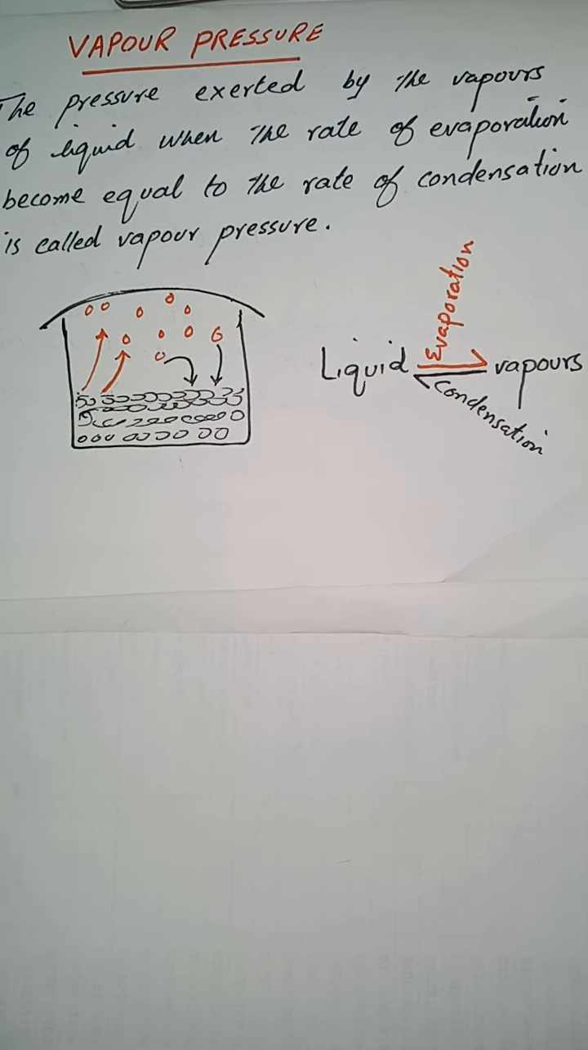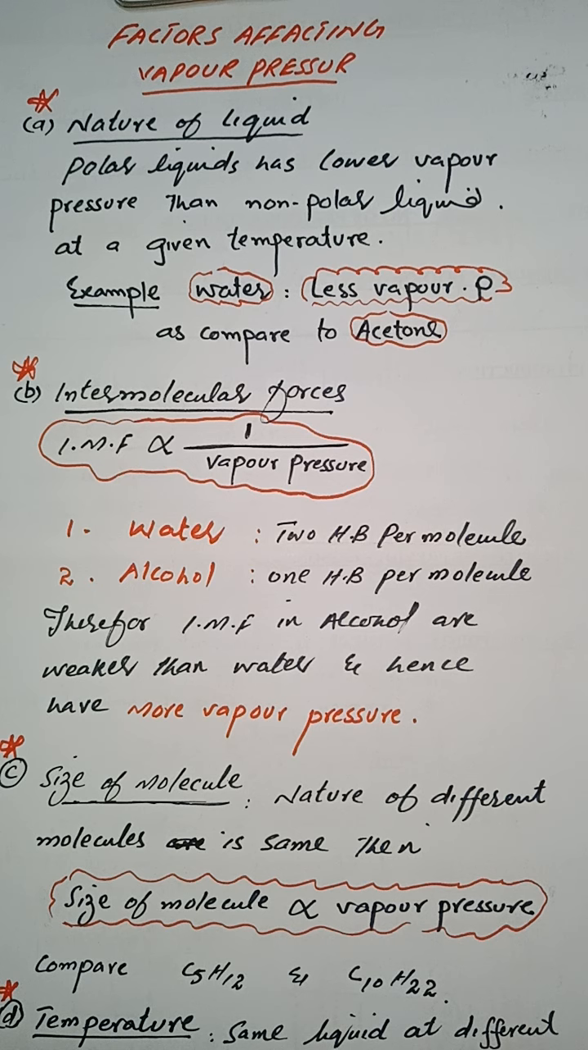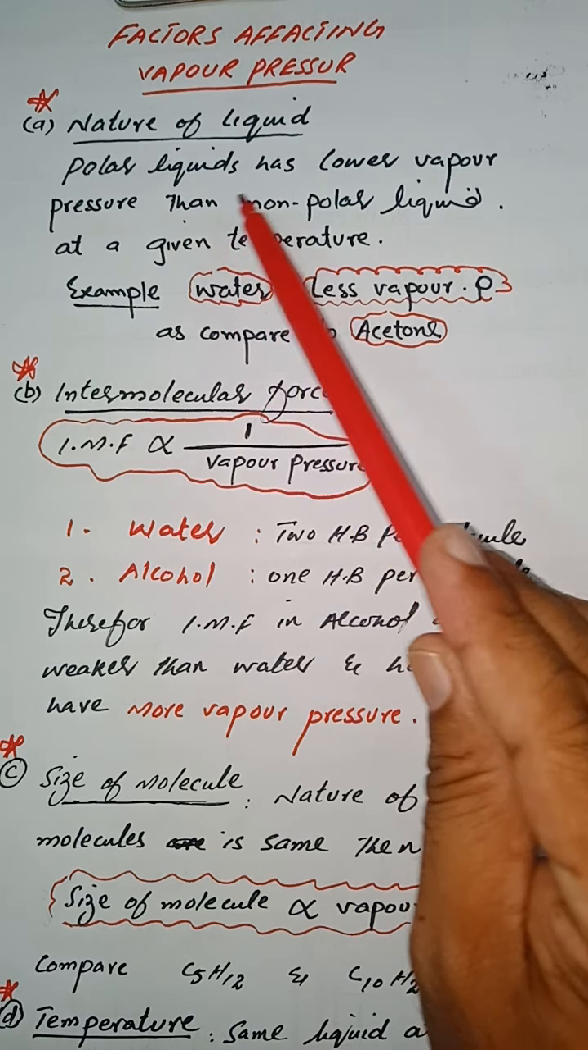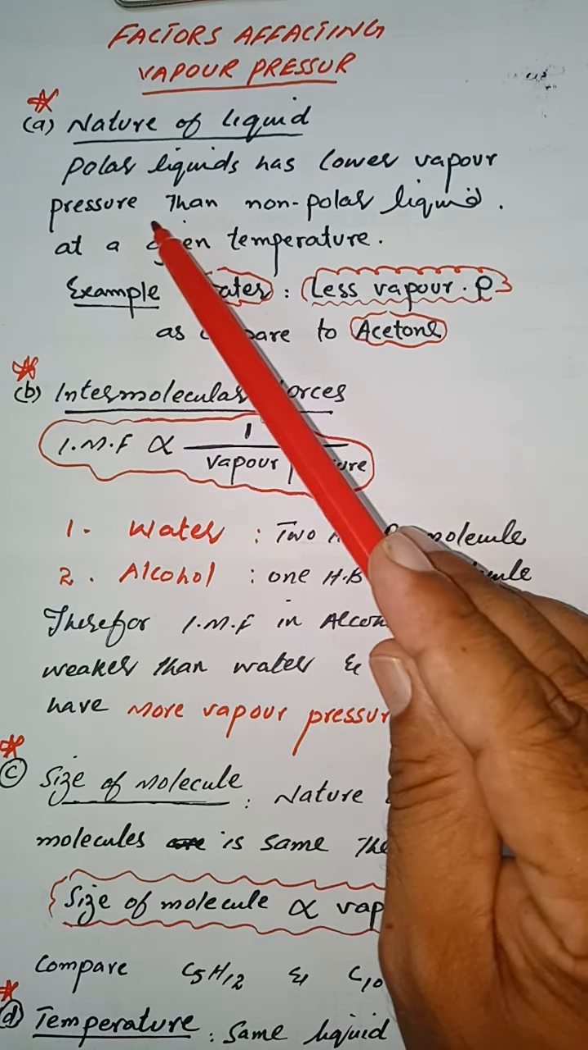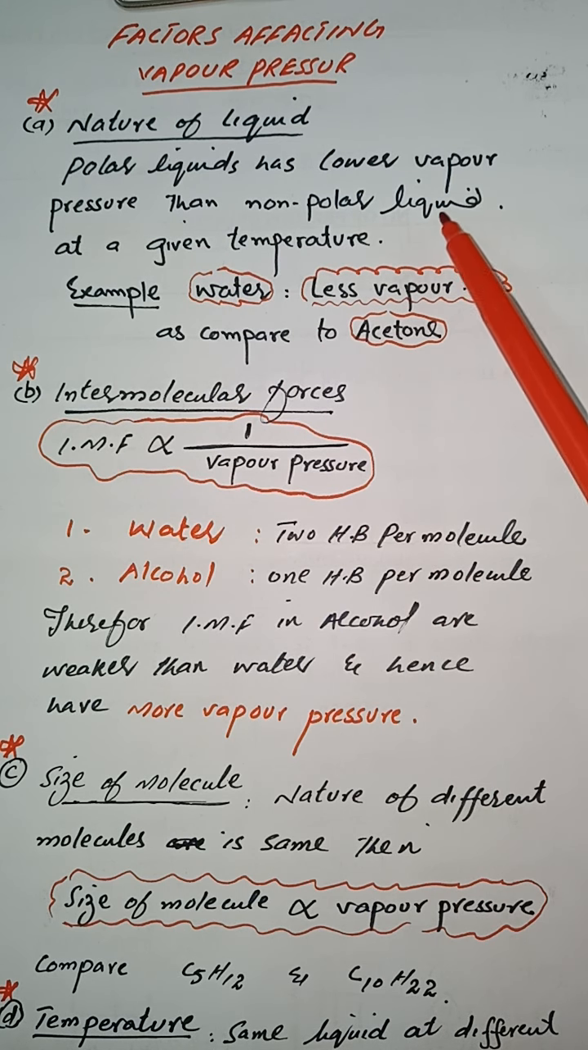Now there are some factors which are responsible for the vapor pressure of a liquid. Remember that vapor pressure of a liquid does not depend upon the amount of liquid or the surface area of the liquid, but it depends upon four factors. The first factor is the nature of the liquid. A polar liquid has lower vapor pressure than a non-polar liquid.